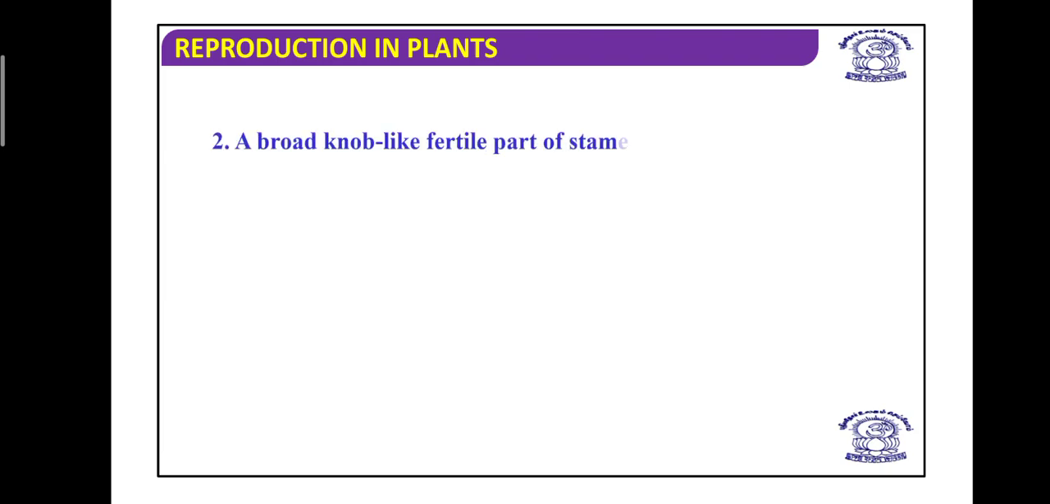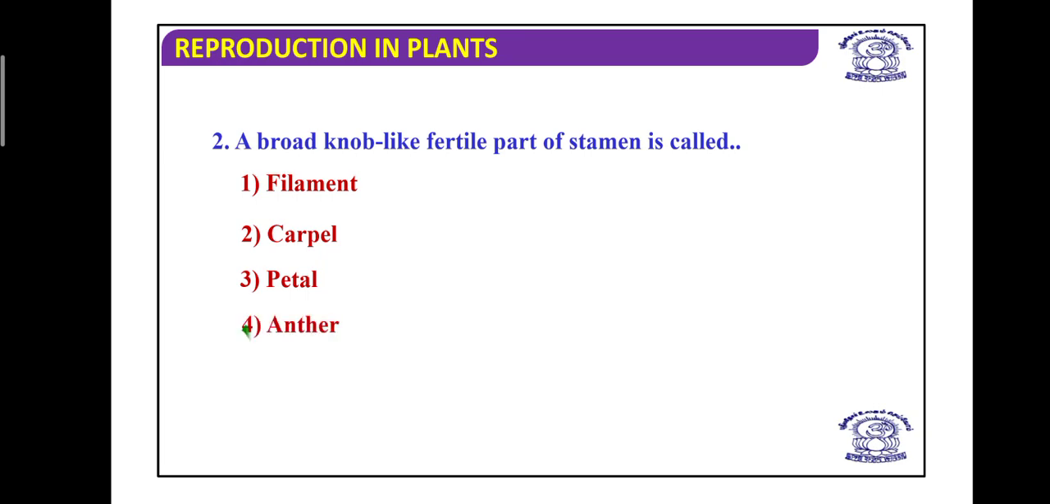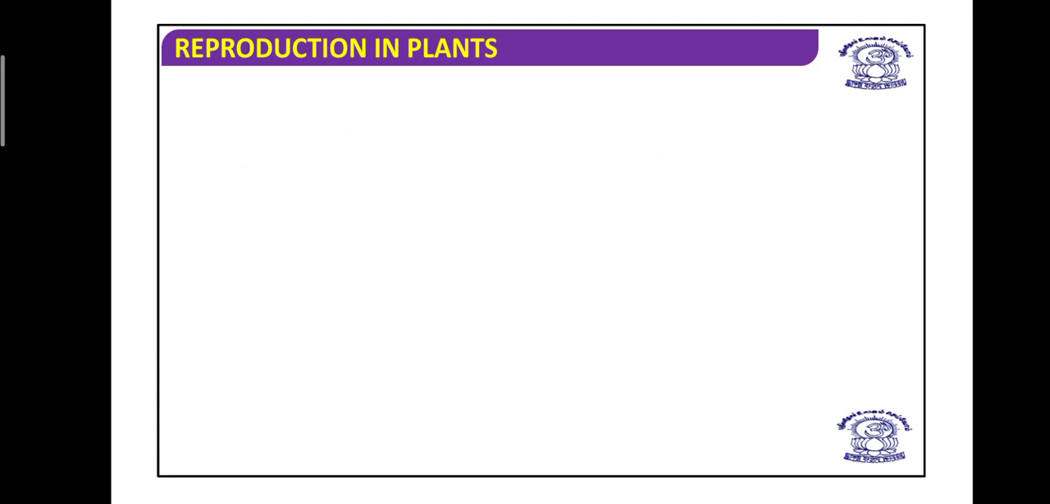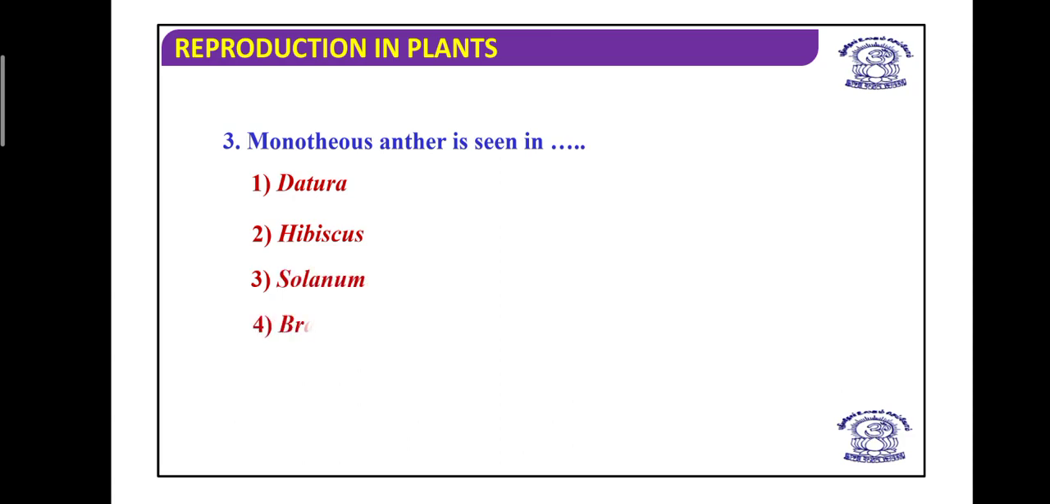Apart from this, another question: a broad knob-like fertile part of the stamen is called what? Filament cannot be the answer, carpel cannot be, petal cannot be, so it is the anther. Anther is a broad knob-like fertile part of the stamen, but the filament is not a fertile part. Third, monothecous anther is seen in hibiscus, as we have just discussed.